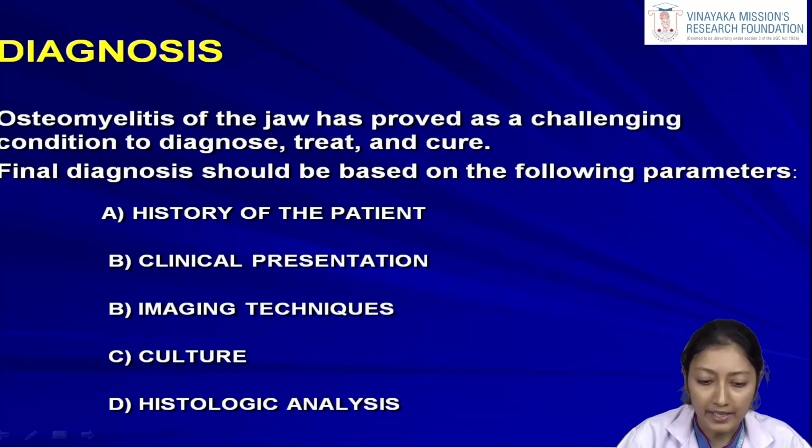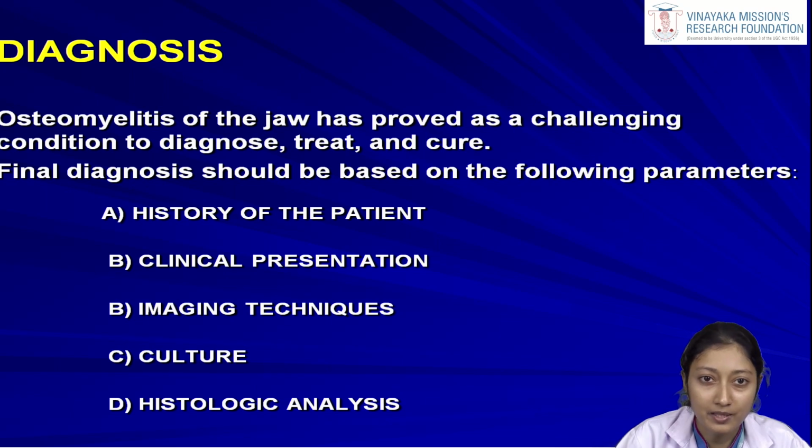Now, moving on to the diagnosis. Osteomyelitis of the jaw has proved to be a challenging condition to diagnose, treat and cure. Why? Because in the initial stages of the disease, the patient will have pain or other symptoms which are experienced as vague symptoms.